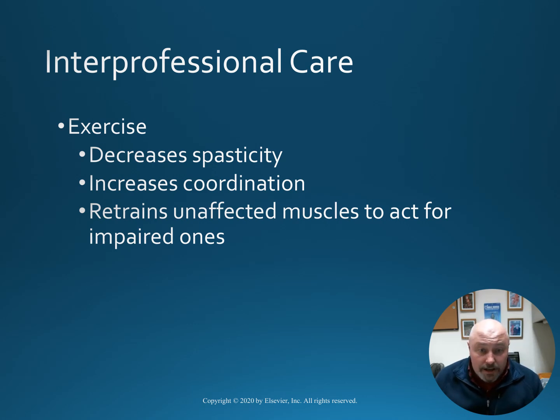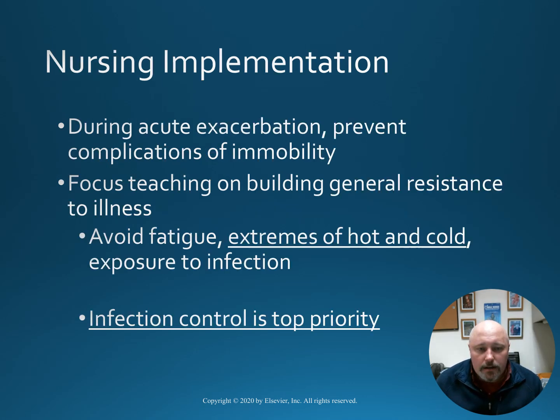Exercise will also play a key role in treatment, as it decreases spasticity, increases coordination, and retrains unaffected muscles to act in place of the impaired ones. During acute exacerbations, we want to prevent complications of immobility. Also, focus teaching on building general resistance to the illness, such as avoiding fatigue, avoiding extremes of hot and cold, as well as exposure to infection. Infection control, especially, is going to be a top priority.